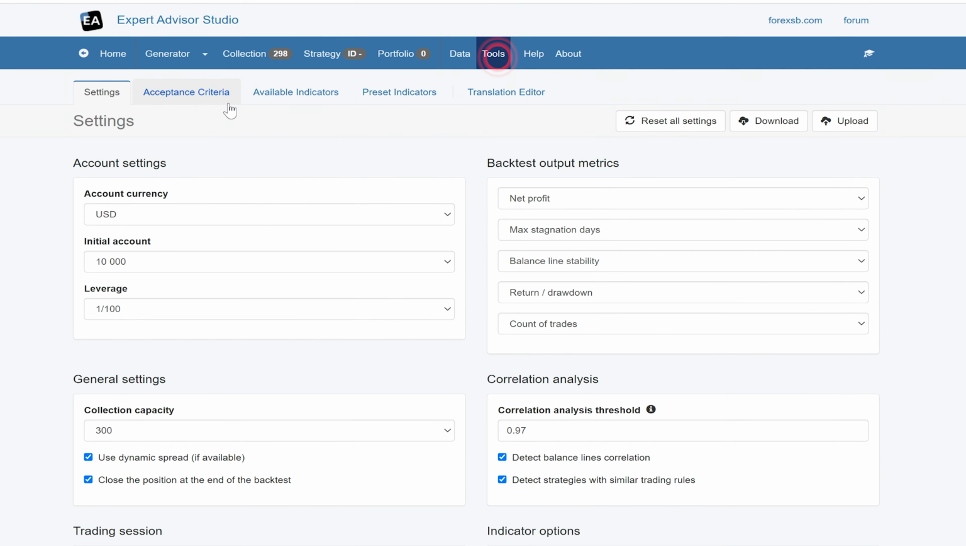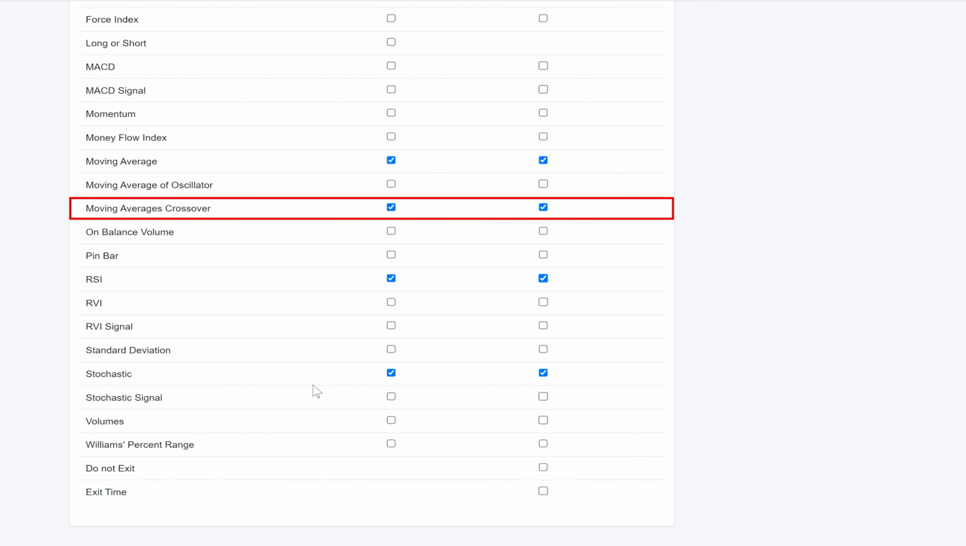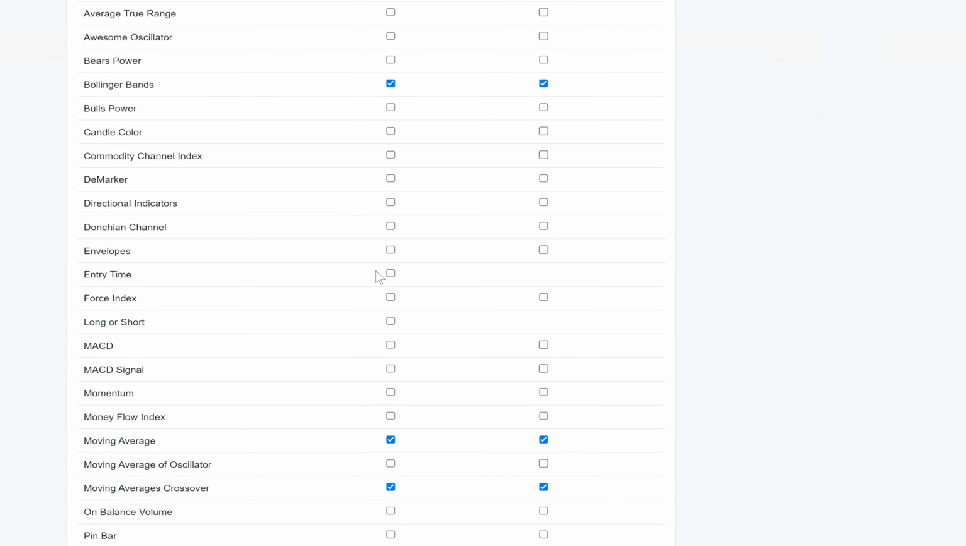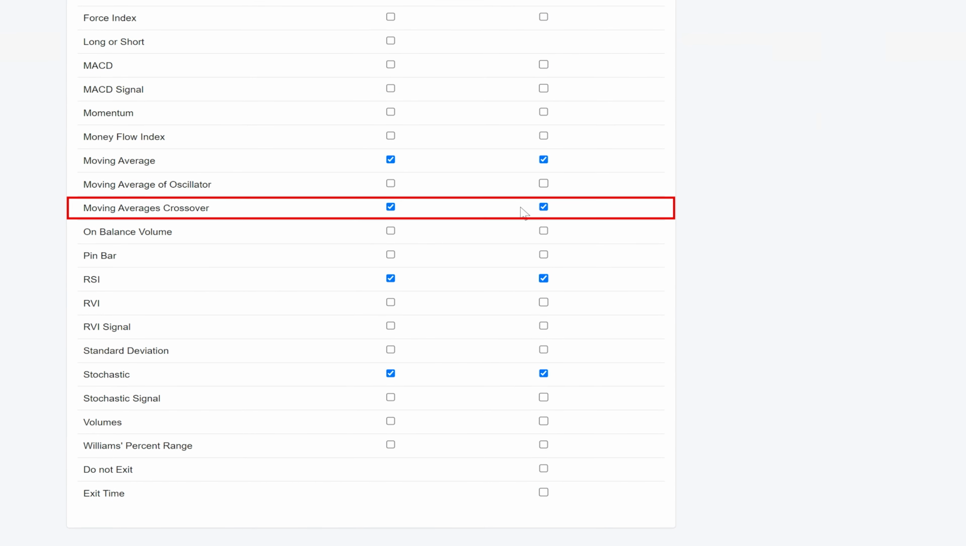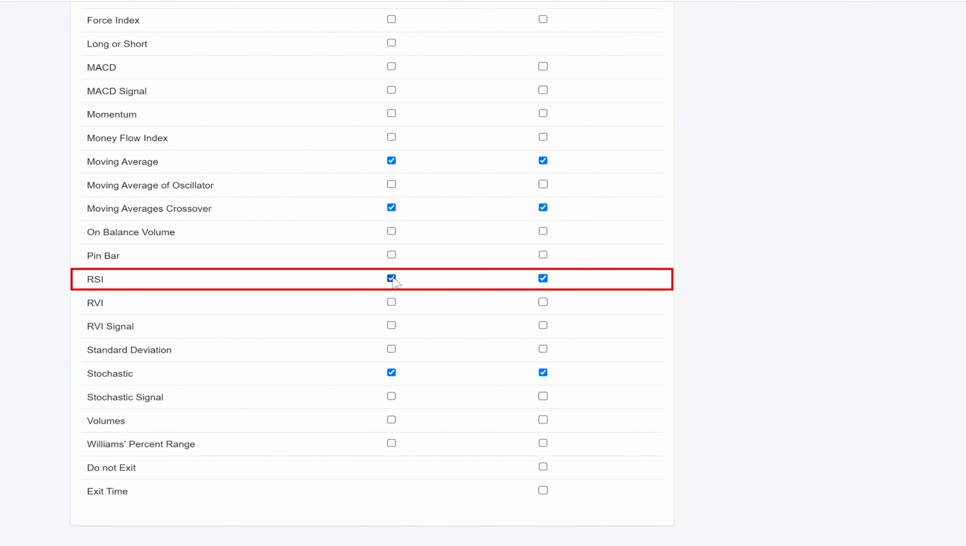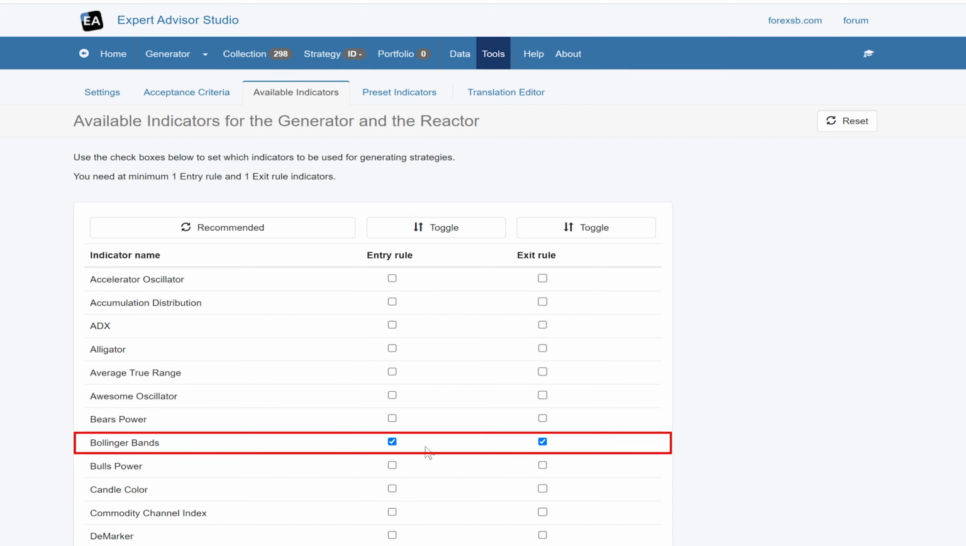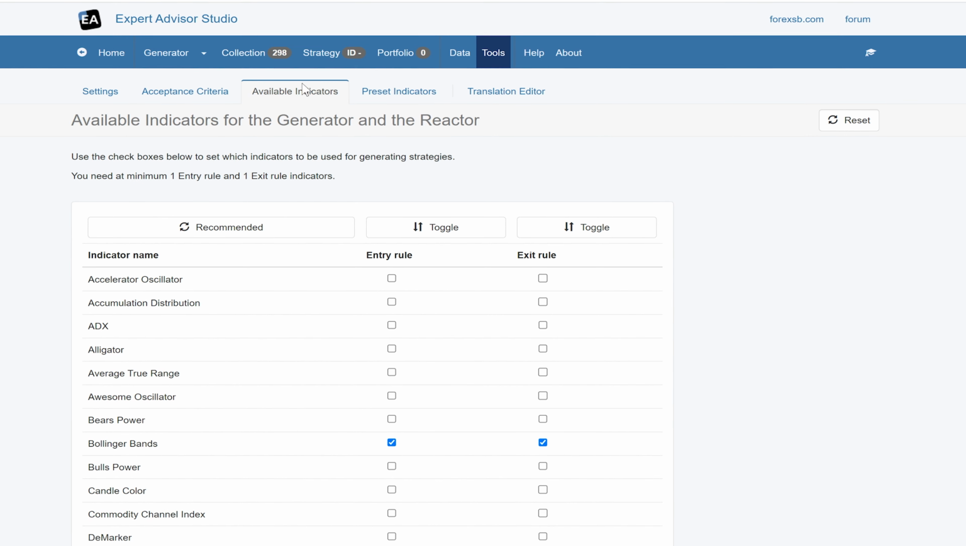Now, to target the particular type of strategy here, which is a moving average crossover, I've limited the entry and exit rules. So I've got the moving average crossover, of course. I've also allowed moving average, and to have ideally a couple more, I've got the RSI, the stochastic, and I've allowed Bollinger Bands too. So only those have been allowed.